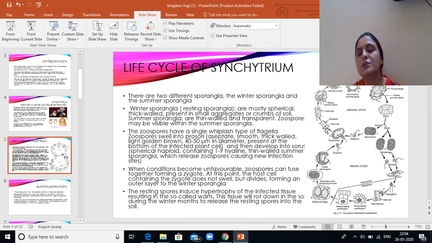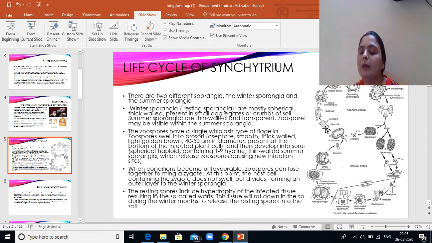So in the asexual cycle, meiosis is absent, where we see that the zoospore infects the tubers and then it forms a sorus type of structure. This absorbs the nutrients from the surrounding cells. When this sorus faces nutrient scarcity, then it forms the sporangium. The sporangium may be of two types, the summer sporangium or the winter sporangium. The winter sporangium will form the gametangium.